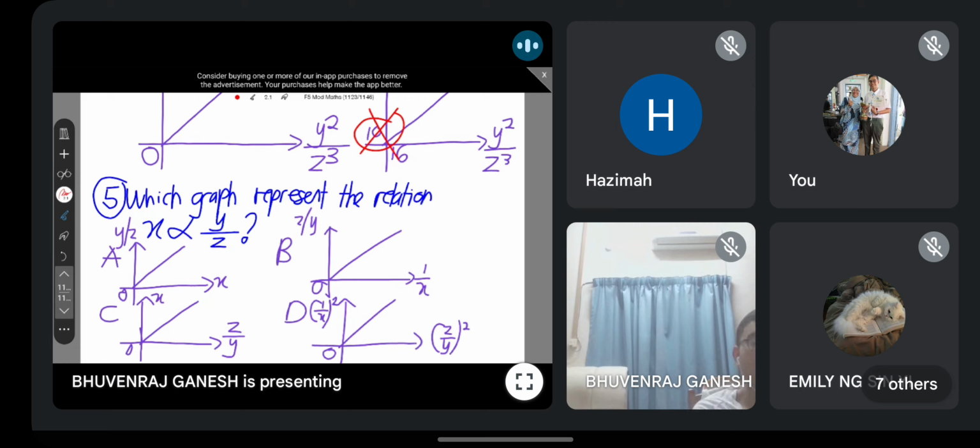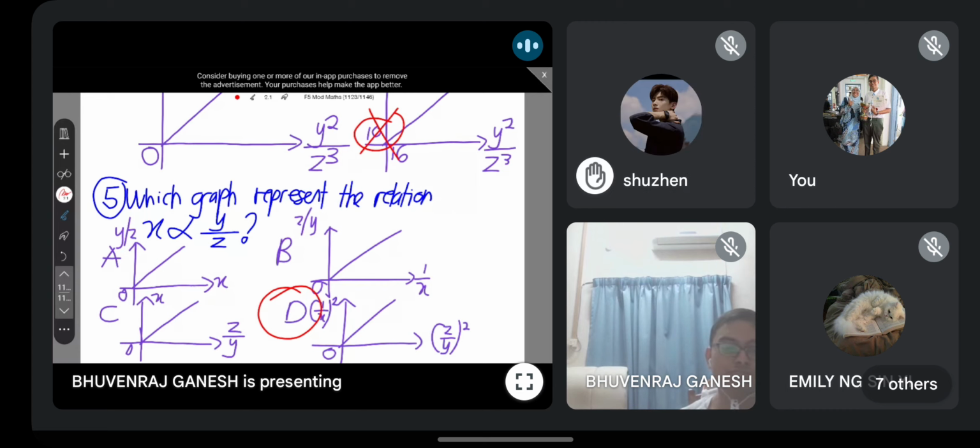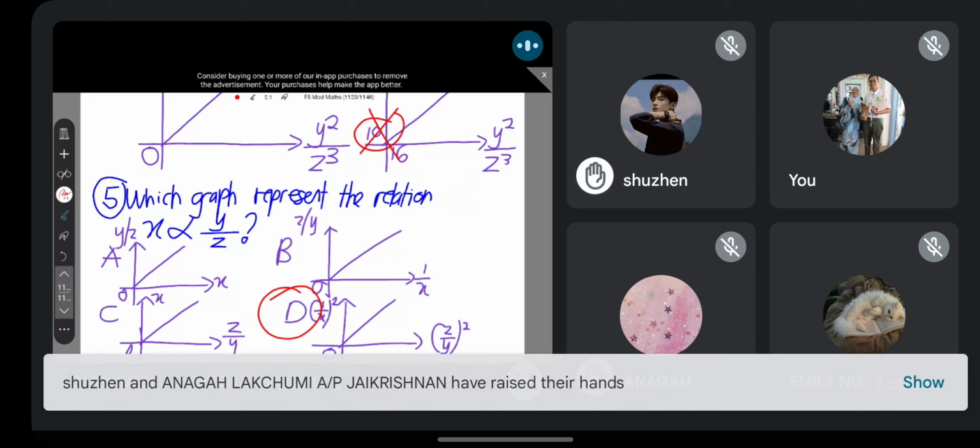Okay, so no more, huh? So the answer is... who don't know why D is the answer? Angkat tangan. Who don't know why D is the answer? Kenapa tak? Siapa tak tahu kenapa jawapan dia D? Okay, very simple. Actually, not that simple, but can understand one.